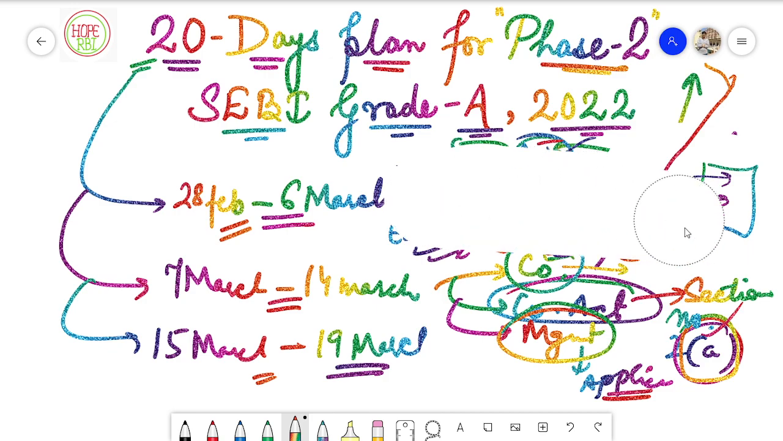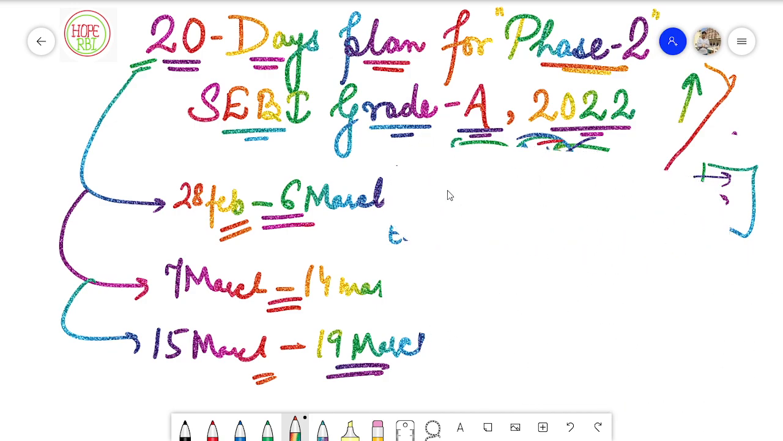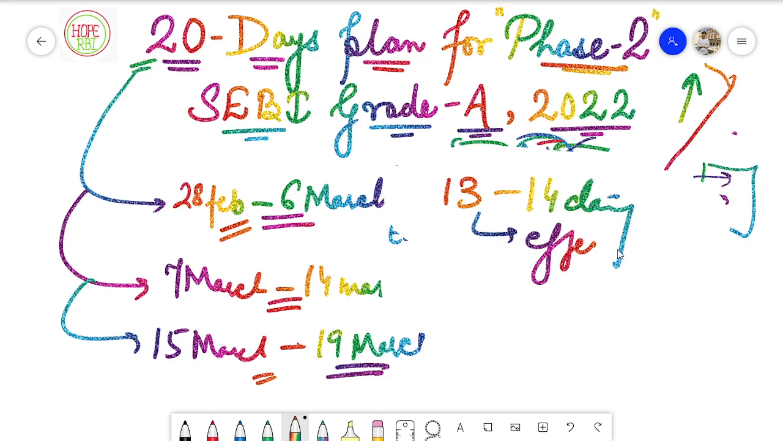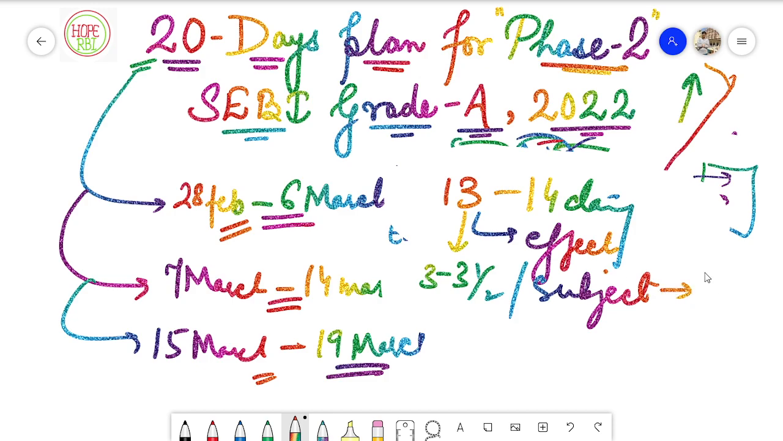And for your studying, you have to contribute at least 13 to 14 hours daily, and these should be effective hours. Make your timetable in such a manner that these effective hours are covered. And you have to cover 3 to 3.5 hours per subject, and the rest of the time you should devote to writing at least one essay daily.